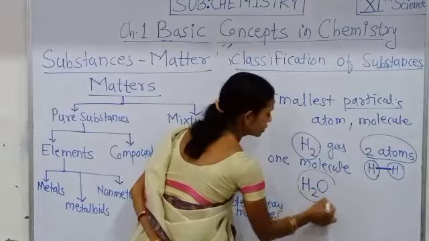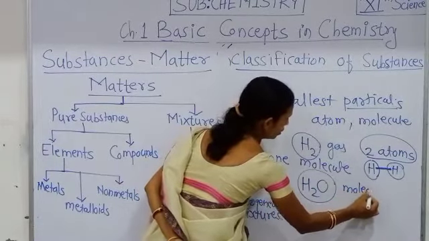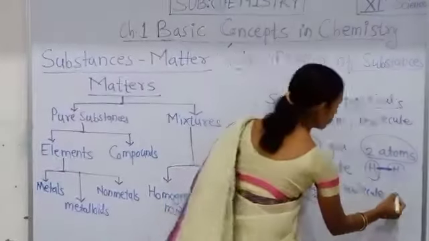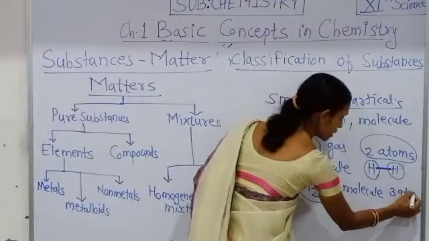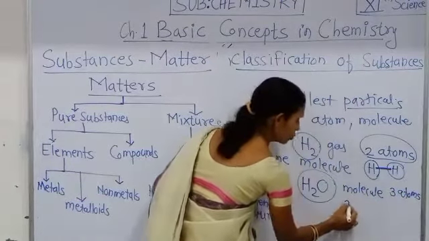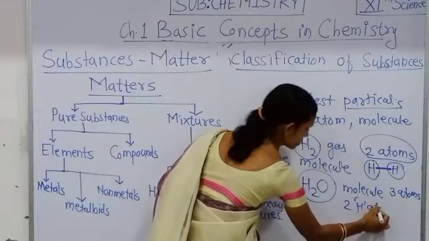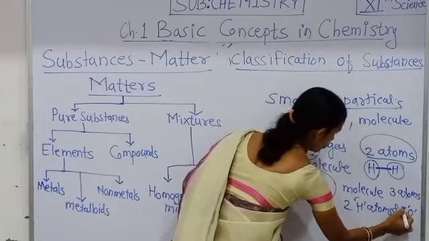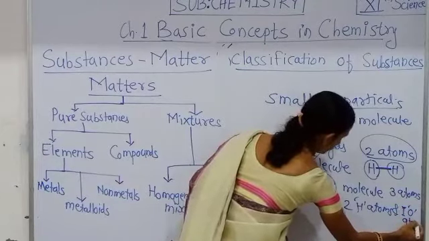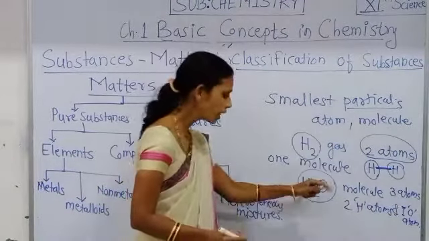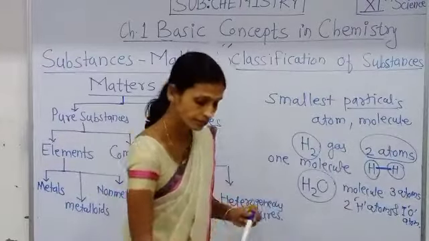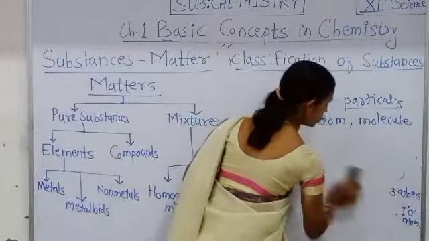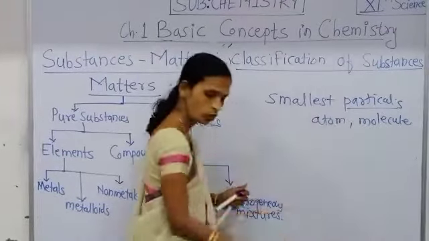One more example, H2O. H2O is a molecule, one molecule of water. It is made up of three atoms. How many atoms are there? Three atoms: two hydrogen atoms and one oxygen atom. That means it is made up of three atoms.